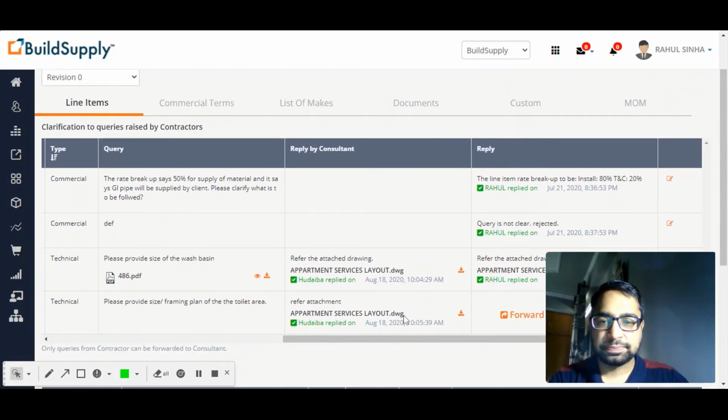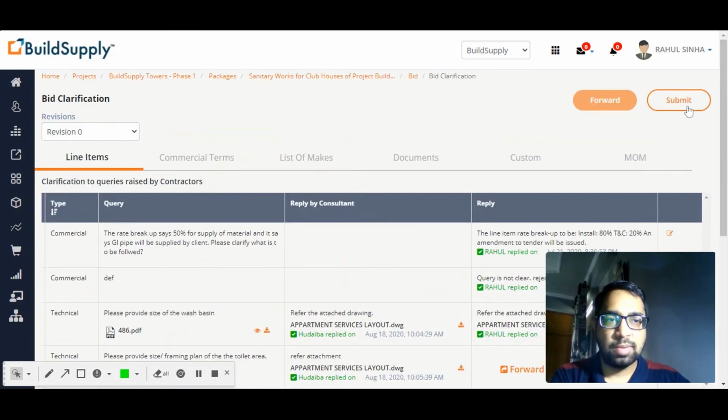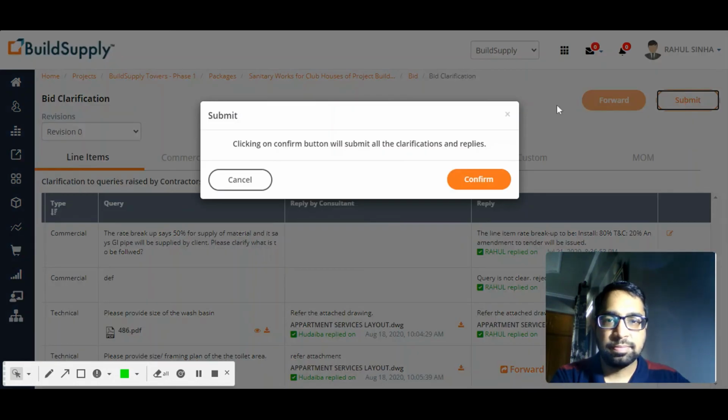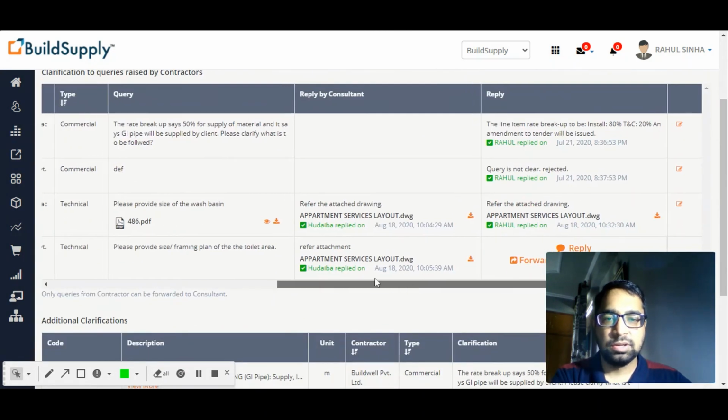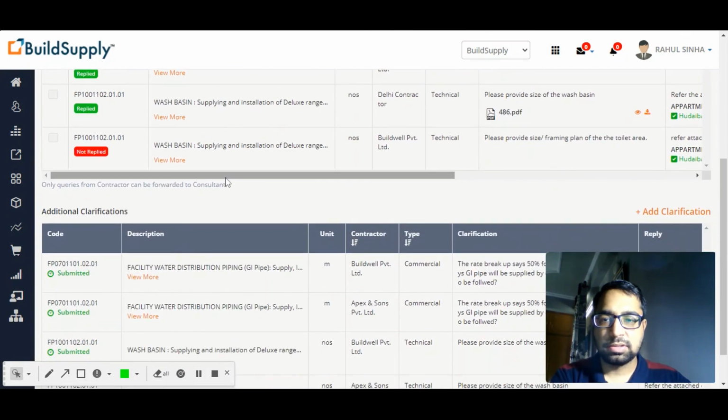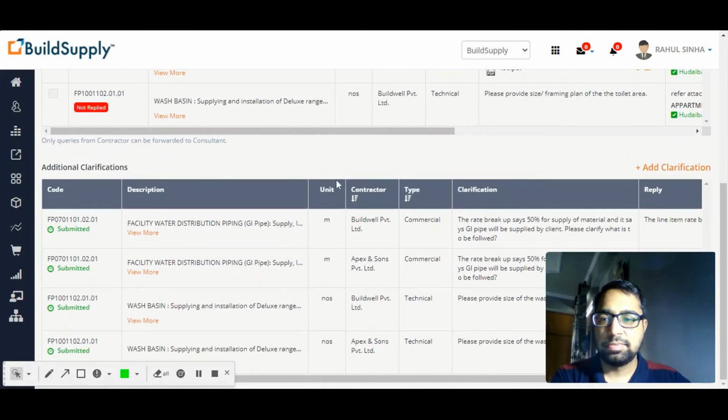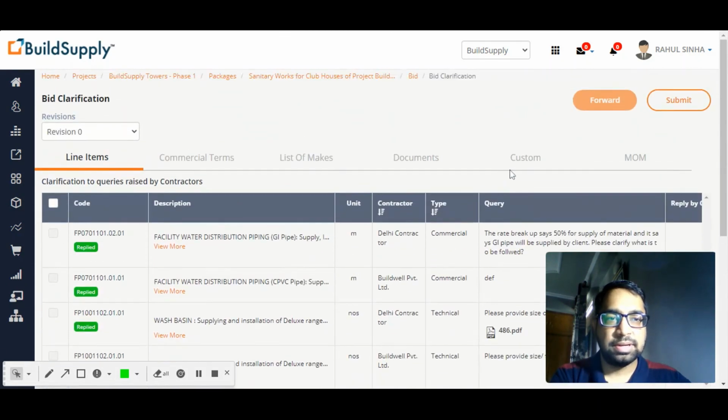Everything is done. And now I'll click on submit. It gives you a pop-up warning, and if you click on confirm, that's done. The others I didn't send separately because I've already forwarded the same. So everything has been submitted. Done. So the bid clarification process completes over here.